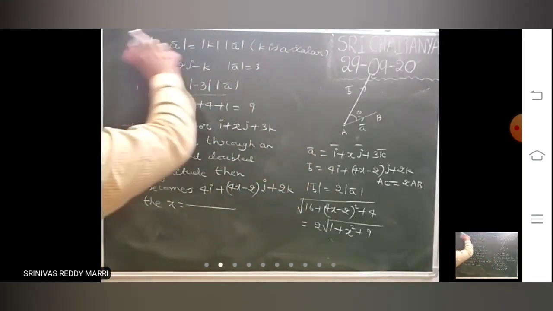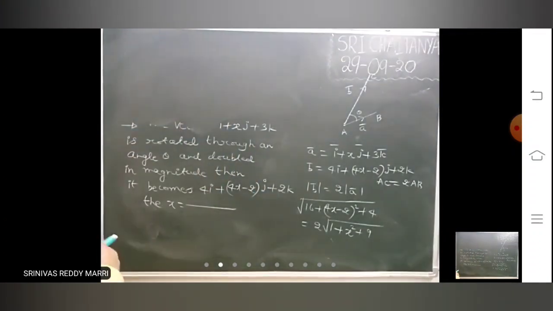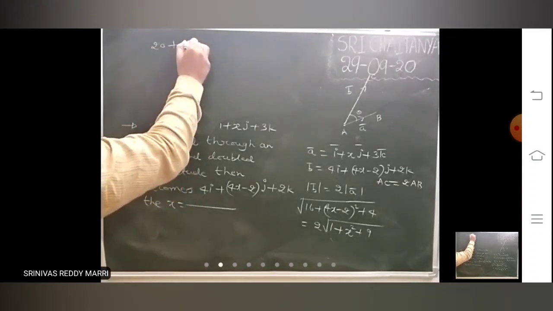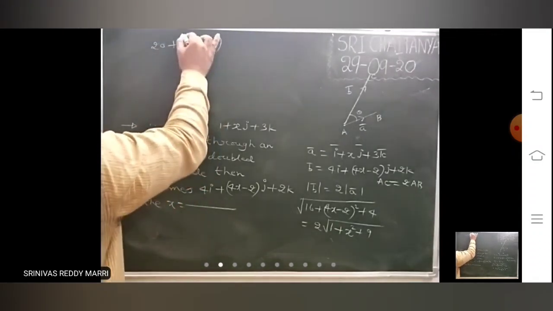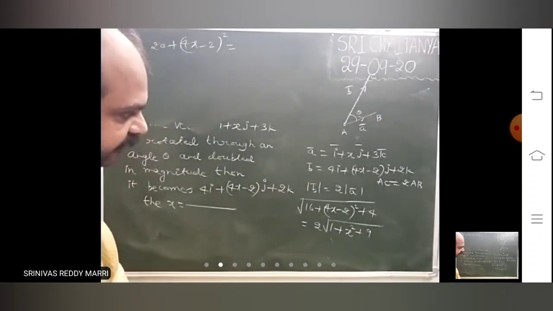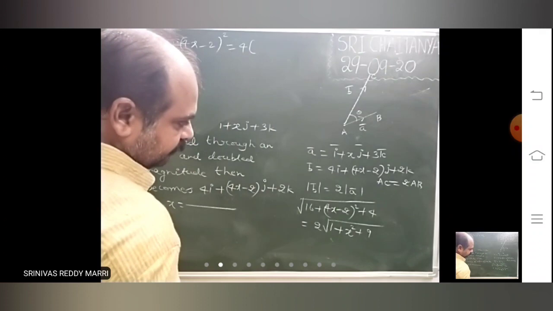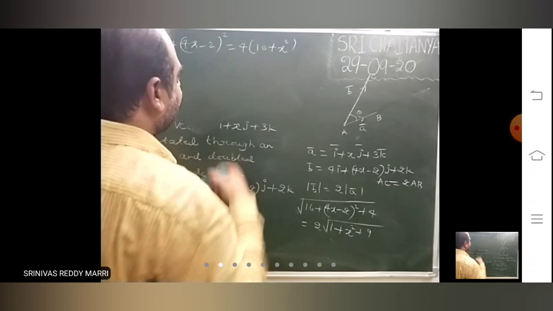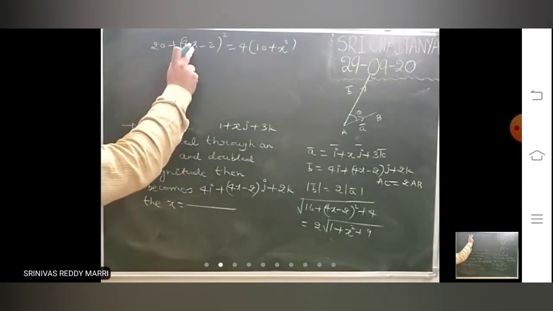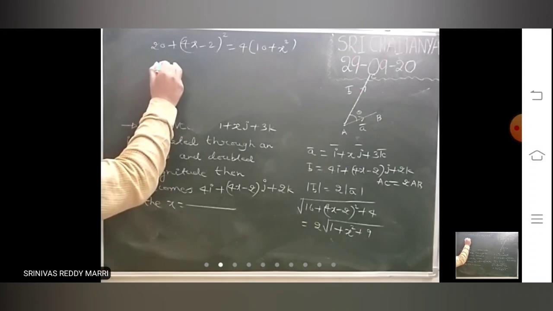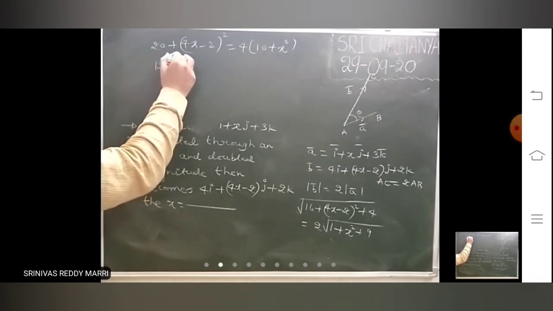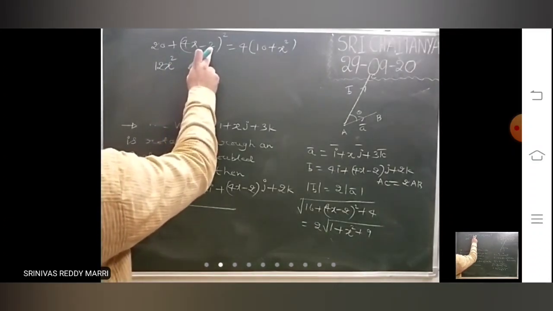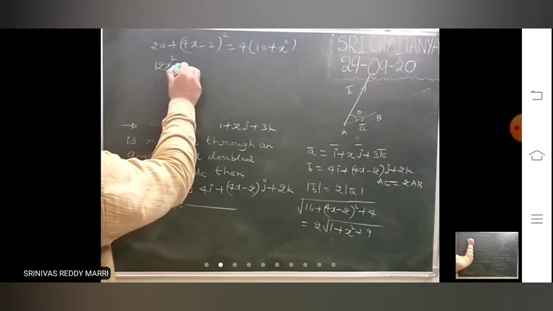Now square both sides. You have to find the value of x. Squaring, 20 plus (4x minus 2) whole square equals 4 into (10 plus x square). Now form a quadratic equation. Here 16x square is there, here 4x square is there. Bring this side, so you will get 12x square, minus 16x.